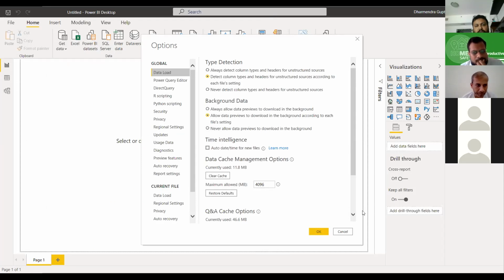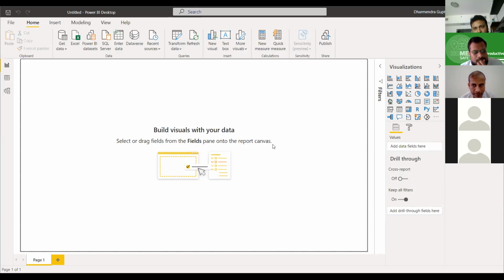So no problem, sir. What we do, we'll create the file again. So we'll create the files from the scratch, if everyone is okay with that. Yes. Okay, sir. Yeah, okay.